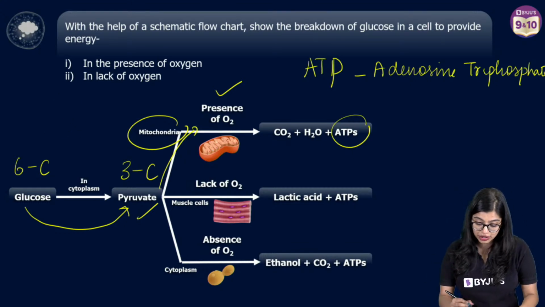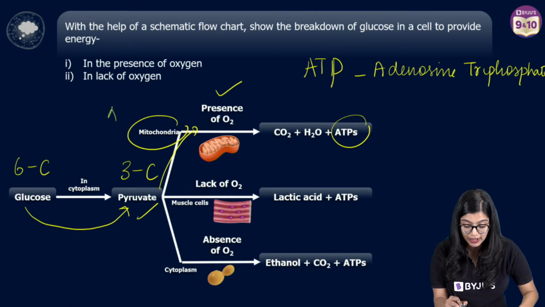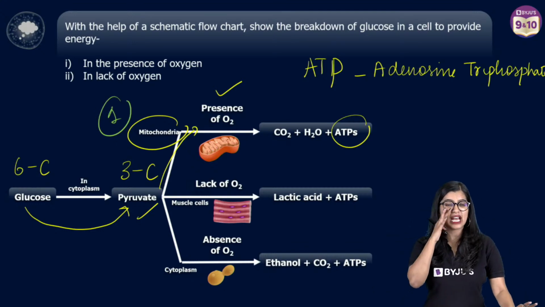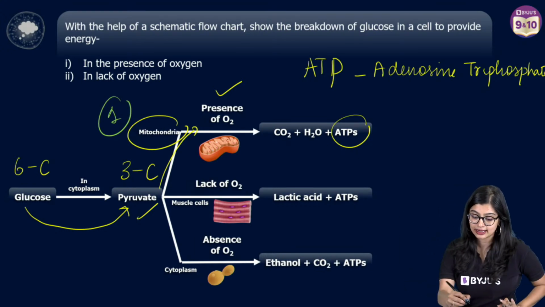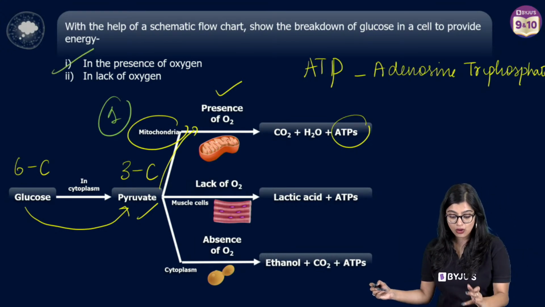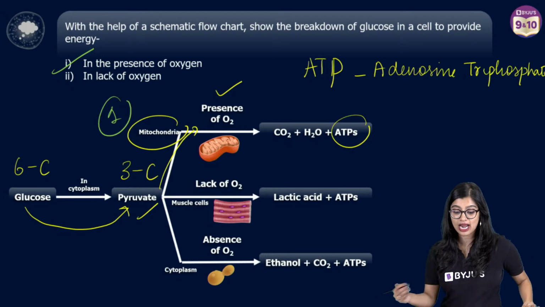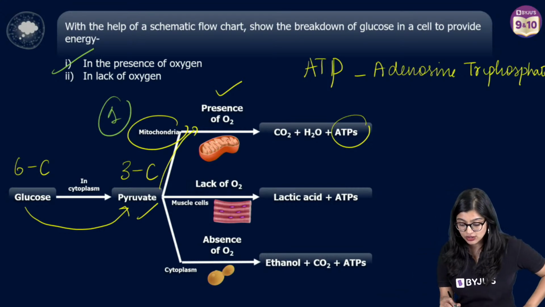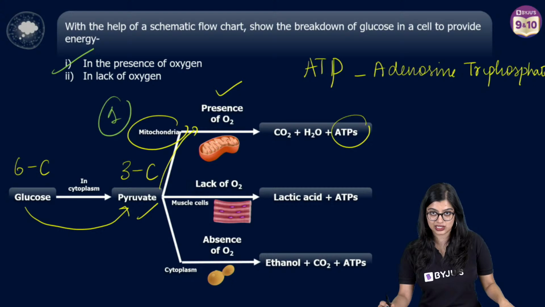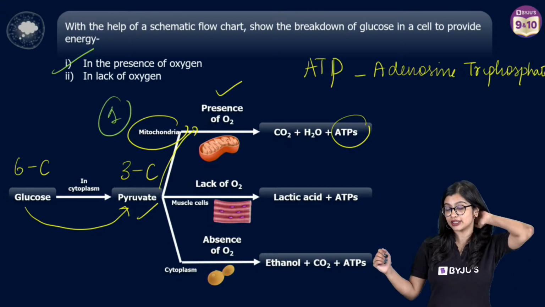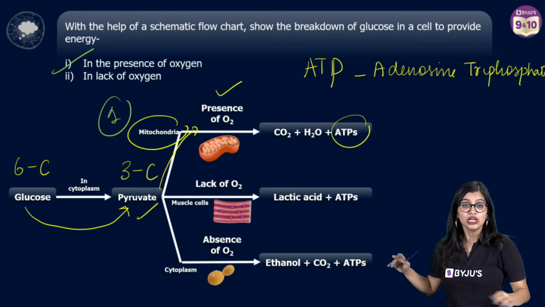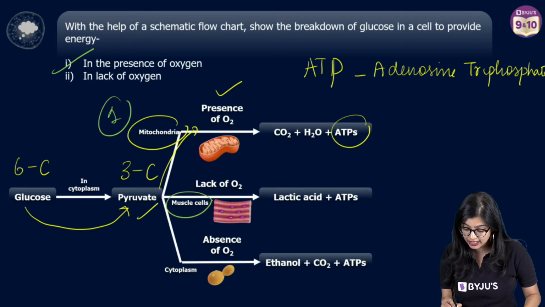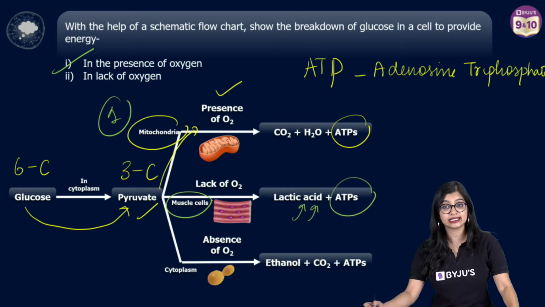Are we all paying attention? The Krebs cycle is involved, but for board exams you don't need to mention that. So 1 mark for writing in the presence of oxygen. Now let's move on to the second part, in the lack or absence of oxygen. In the absence of oxygen, anaerobic respiration takes place, and the process we utilize here is fermentation. In lack of oxygen, especially in our muscle cells, lactic acid is produced and ATP is given out.